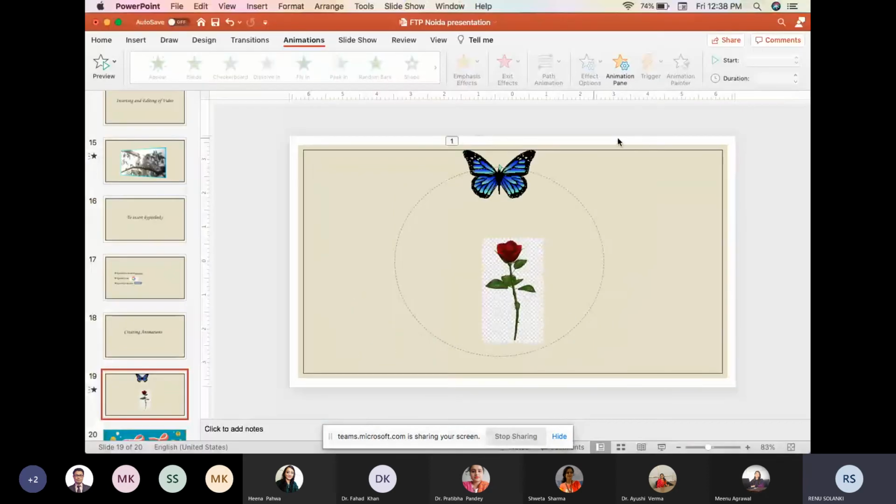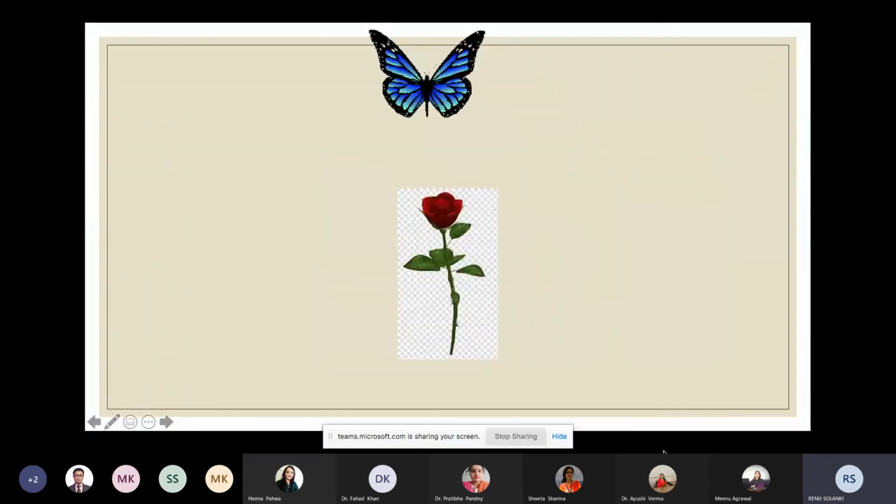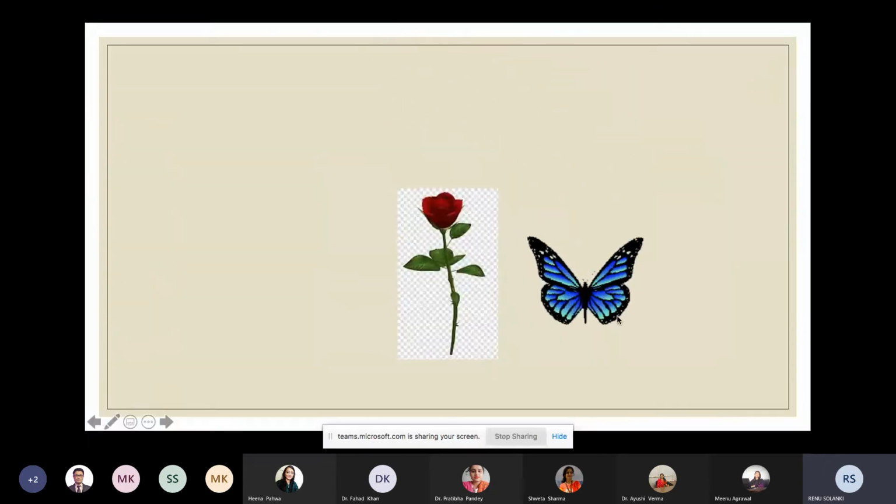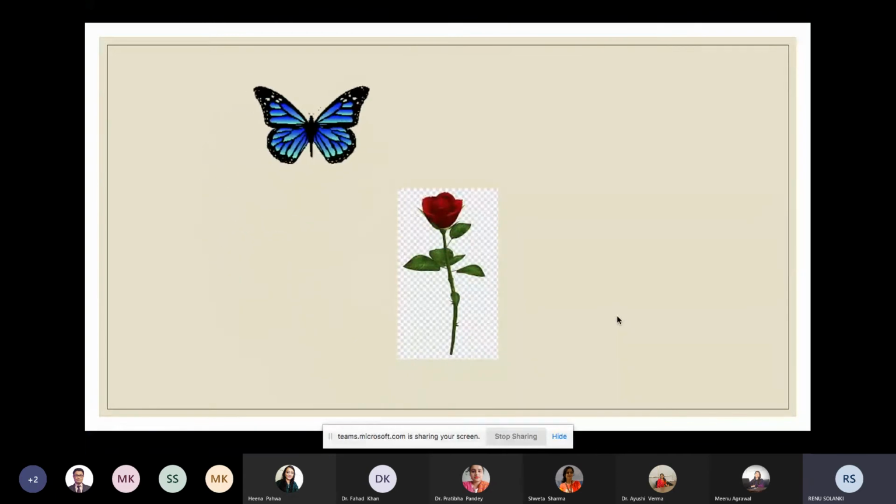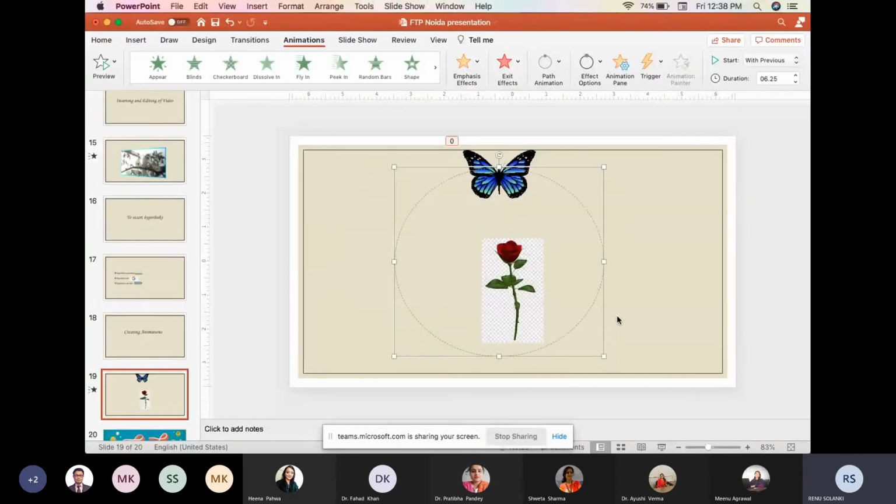So what I can do, I can make a change so that the moment the slide comes, the butterfly starts moving around the flower. So I will select this one, and by clicking on this start, it is showing with the previous or after, we will say with the previous. It means the moment the slide comes, the butterfly will start moving around the flower. So in this way we can make the animation using PowerPoint.